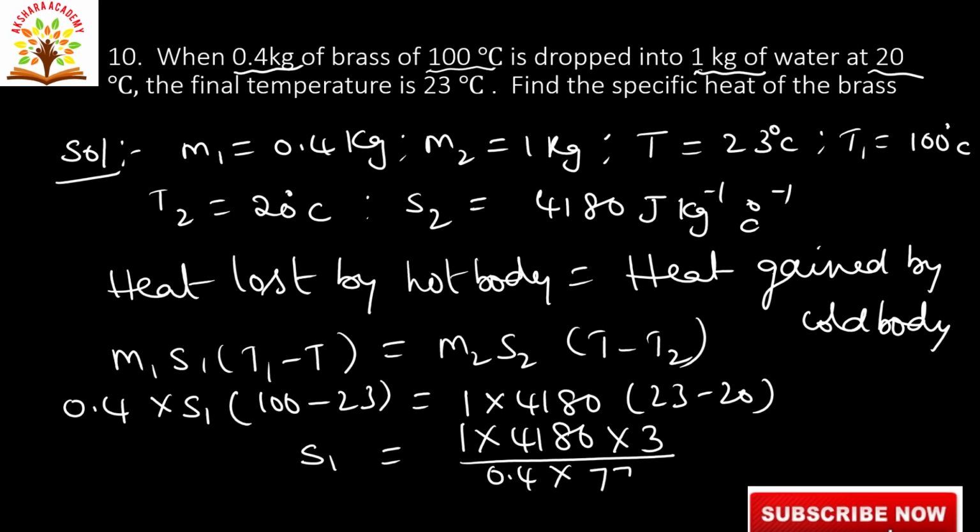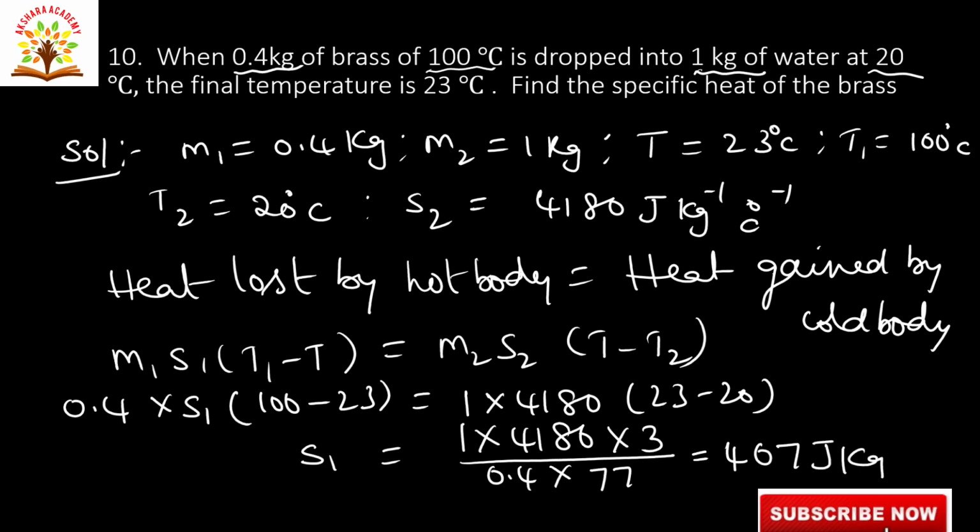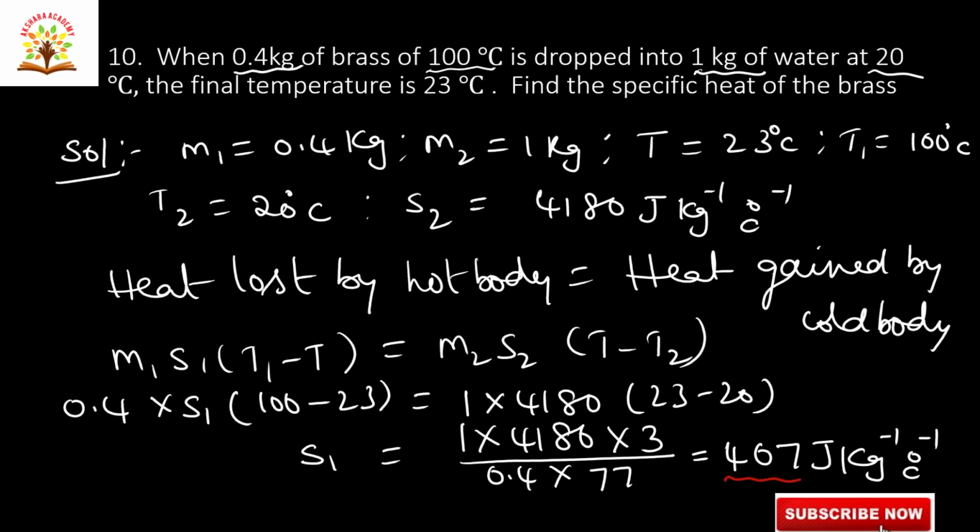77. We are writing 77, that is equal to, we are getting the value of specific heat of the brass as 407 joule kilogram inverse degree centigrade inverse. This is the final answer. s1 is equal to 407. This is the specific heat of the brass. Okay.